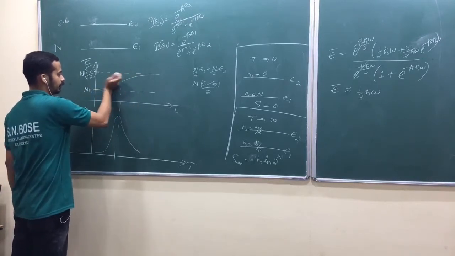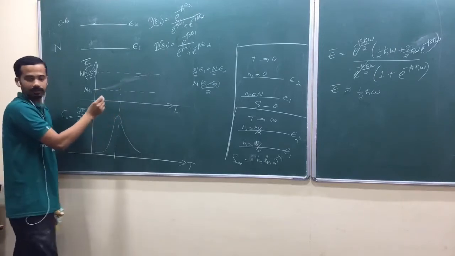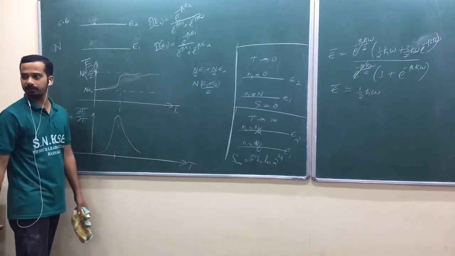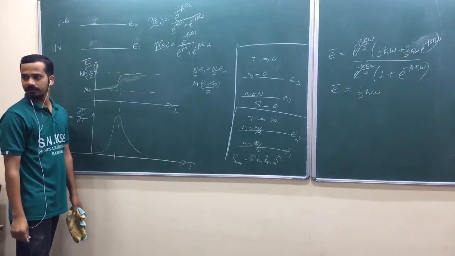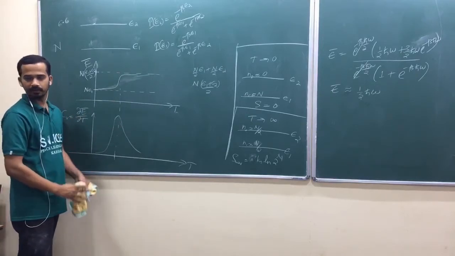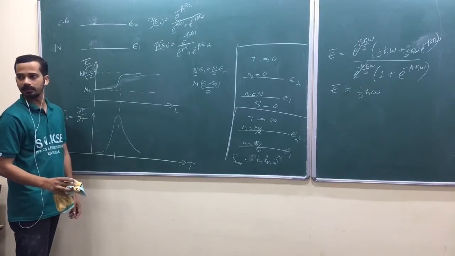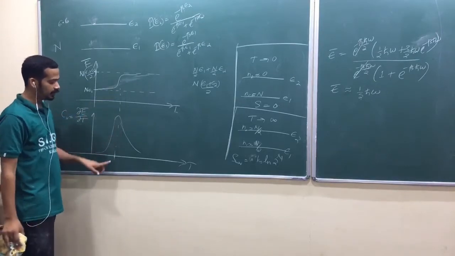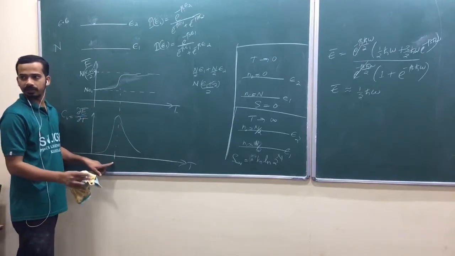If I draw it a little more sharply, that would be better. I think he may be expecting this kind of curve, but I have drawn it a little smoothly. I'm asking the same region. Can you guess what this temperature is?